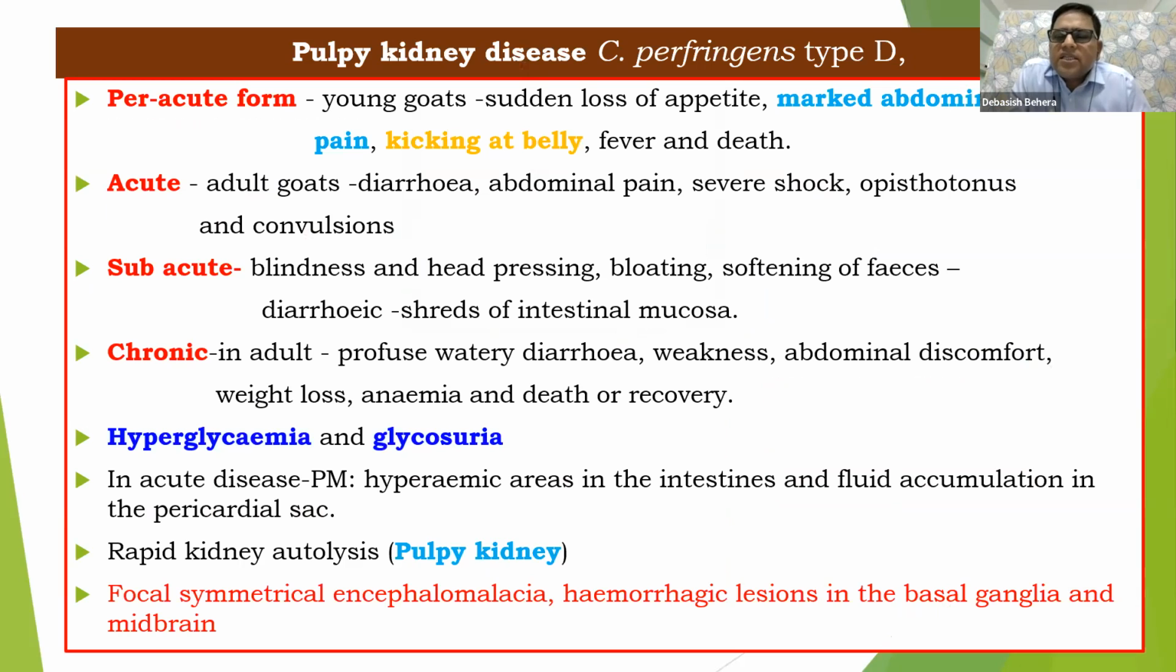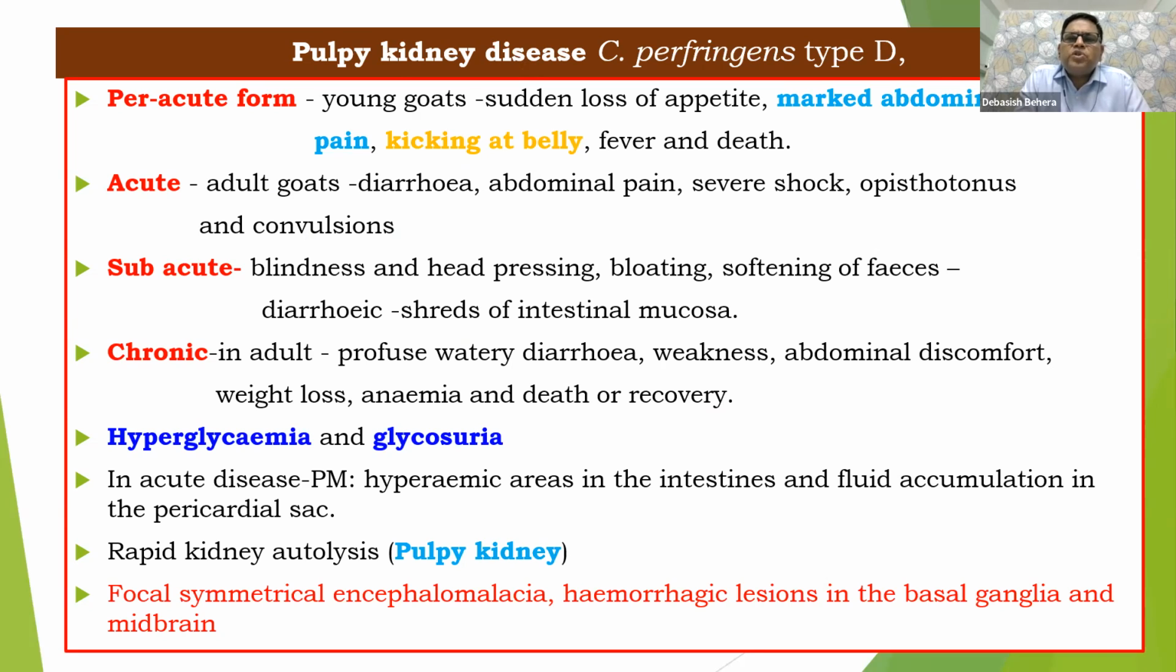Let's discuss something about pulpy kidney disease, which is caused by Clostridium perfringens type D. In the peracute form, it is mostly young goats we get here. The sudden loss of appetite, marked abdominal pain, kicking at the belly, fever, and death. We all know about that, more or less. Then in case of acute, that is diarrhea, abdominal pain, same. There is no discrimination between the peracute and acute, more or less the same.